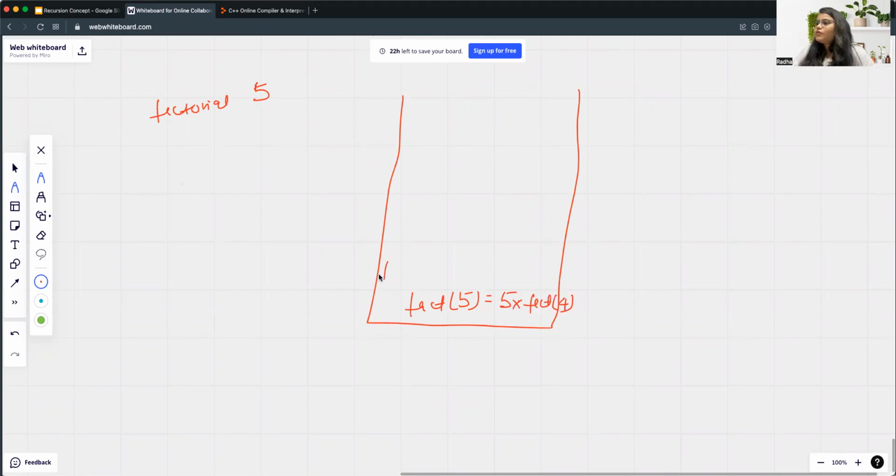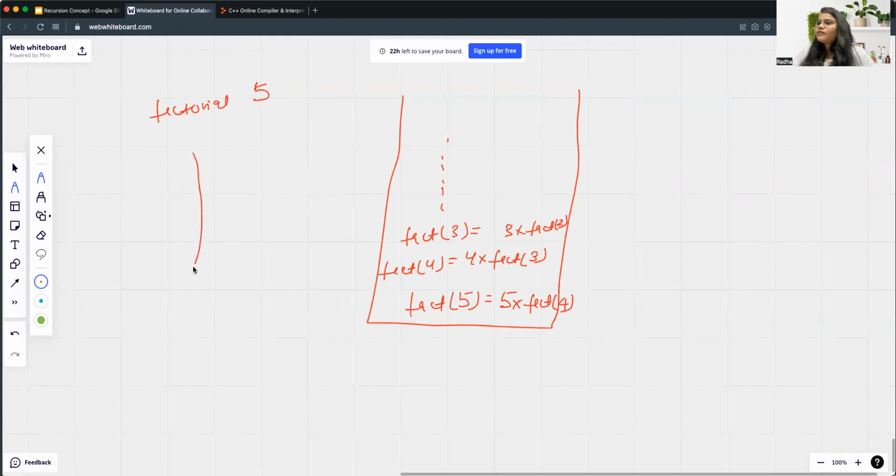To calculate the factorial of 4, it is 4 into factorial of 3. Then to calculate the factorial of 3, it is 3 into factorial of 2. In the same way, it will go on.